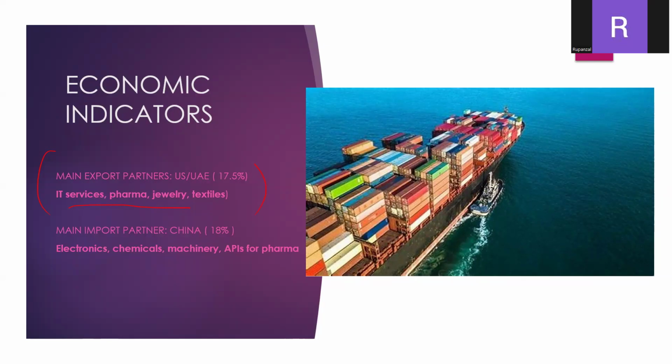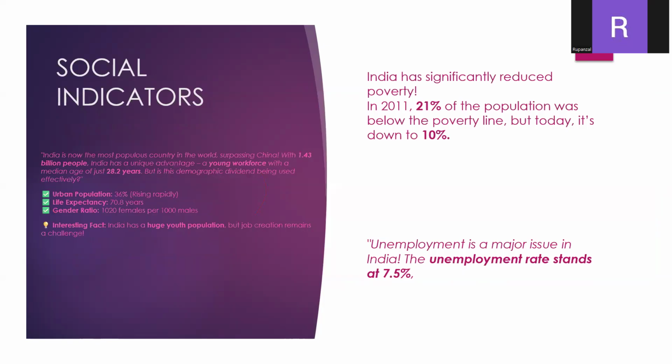We have the social indicators. So in social indicators, we will be discussing India's population, which we already discussed, it is approximately 1.44 or 1.43 billion people. We also discussed India's young workforce, because the median age is 28.2 years.